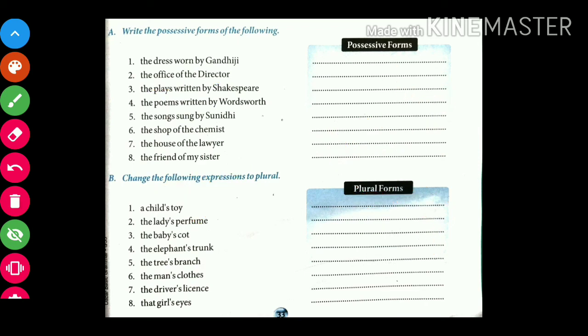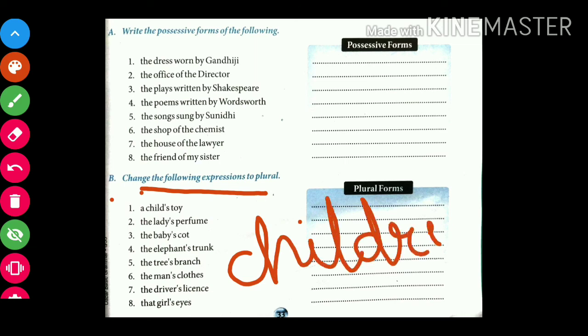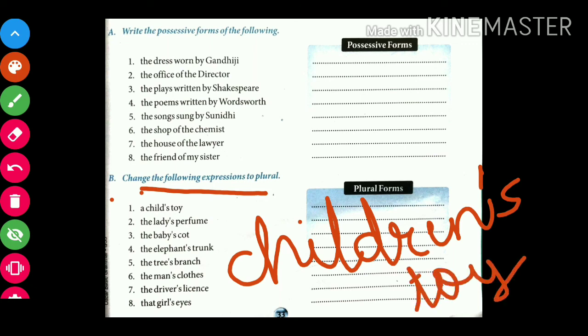Now next, exercise number B. Change the following expressions to the plural. We have to change into the plural form. Let's perform number 1 for you. A child's toy. A toy belongs to the child. So here the plural of child, as we have just studied, is children. Then children's, apostrophe s, children's toy. Like this you have to write.